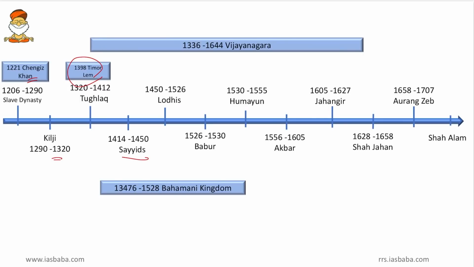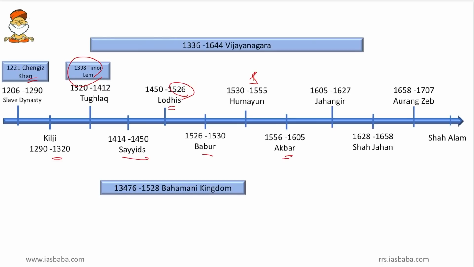Now come to the next. From 1450 to 1526, the Lodhis came, and in 1526, the famous Battle of Panipat, and here Babur established his kingdom. So from then the Mughal dynasty started. From 1526 to 1530, for 4 years Babur ruled, and then his son Humayun came. From 1530 to 1555, Humayun ruled, but in between he lost the kingdom to Sher Shah Suri. So Sher Shah Suri will be remembered here. And then after 1555, Akbar took up the throne and he ruled till 1605.